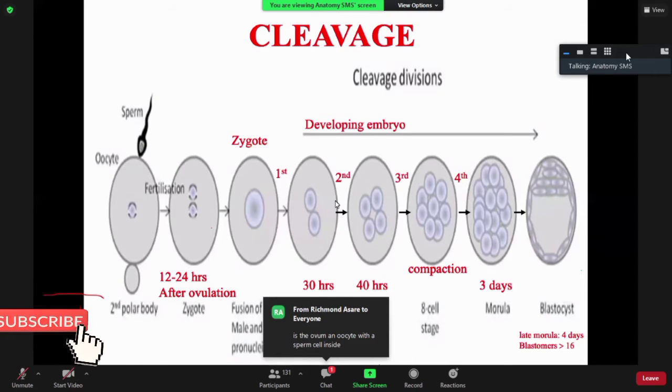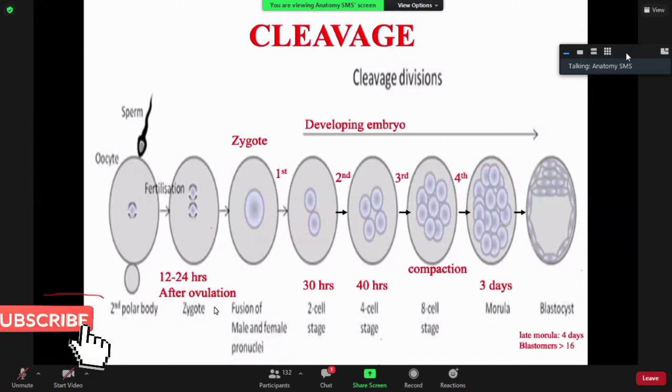Stage, okay, the second cleavage division occurs 40 hours after ovulation. So what happens is that the two cells which are produced from the first cleavage division also divide. Each of them divides. So this will divide to give two cells. This will also divide to give what? Two cells. So in essence, the second cleavage division gives rise to what? 4 cells.